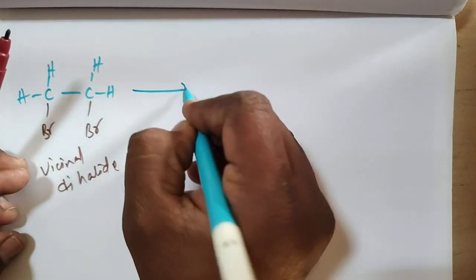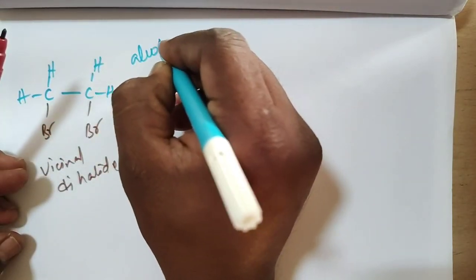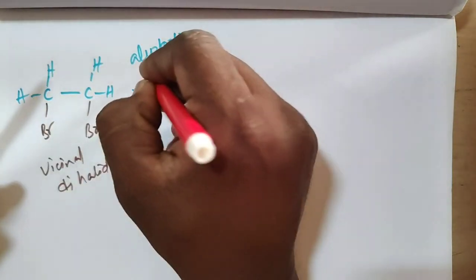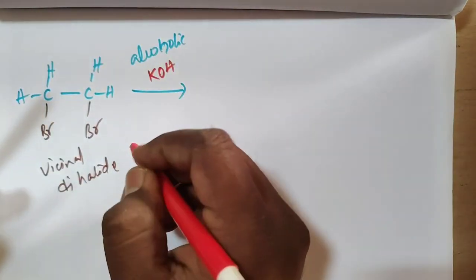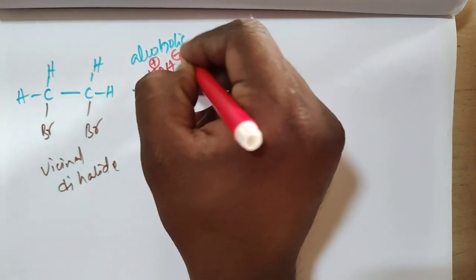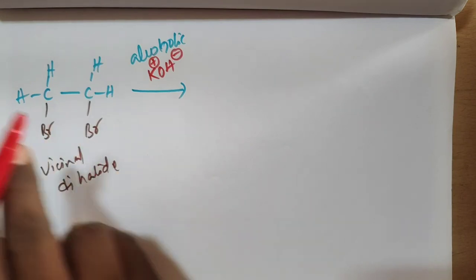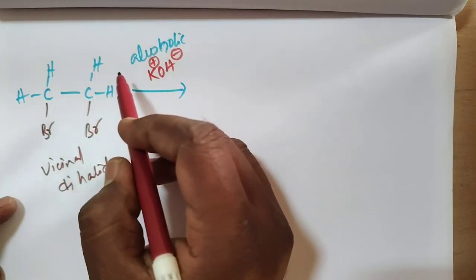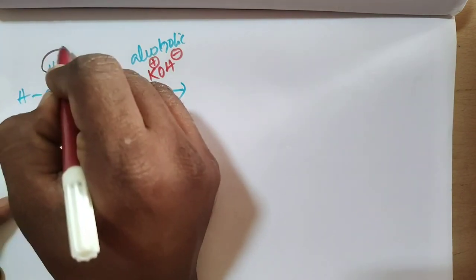Treated with alcoholic KOH, in which potassium is K plus and OH is OH minus, the H plus is absorbed by the OH minus, so the hydrogen is removed as H plus.